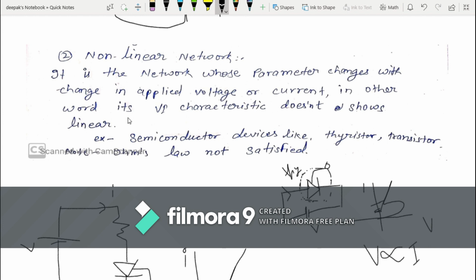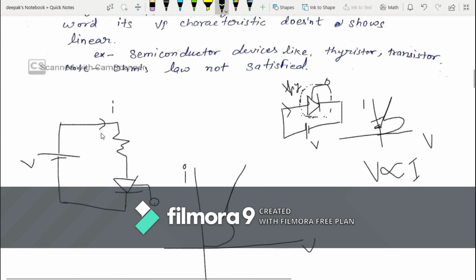In other words, its VI characteristic doesn't show linear behavior. Suppose this is a network, and in this network there is a diode or thyristor. If you apply voltage in this network, then we get a VI characteristic like this. This is not a straight line. So these types of network are called non-linear network.